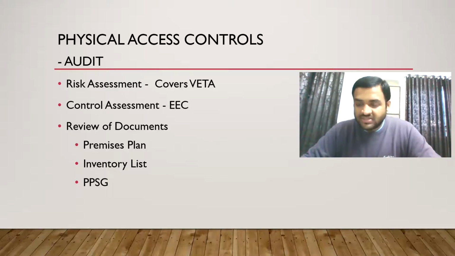Then the inventory list is basically the list of information systems and architecture. Then PPSG, what is PPSG? It is principles, procedures, standards, and guidelines of information system. Not general guidelines, it is in relation to information system.